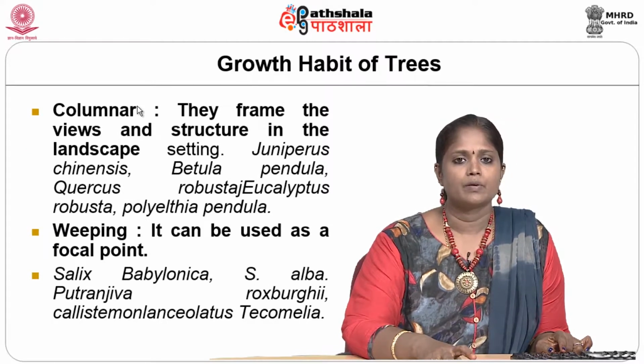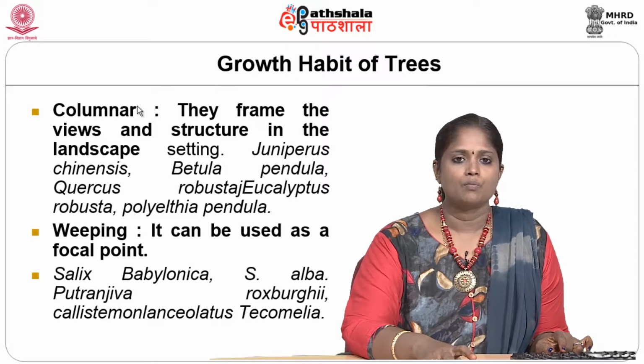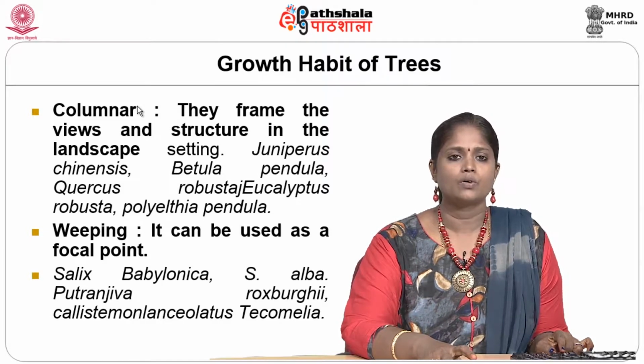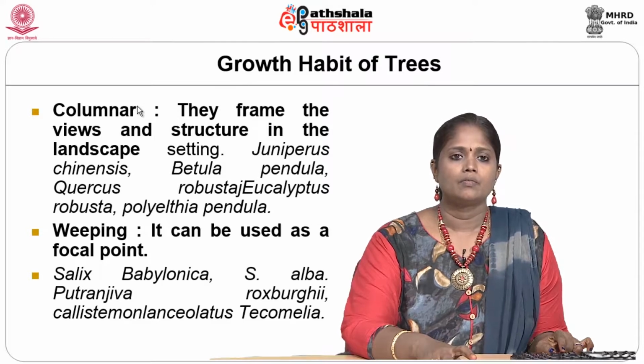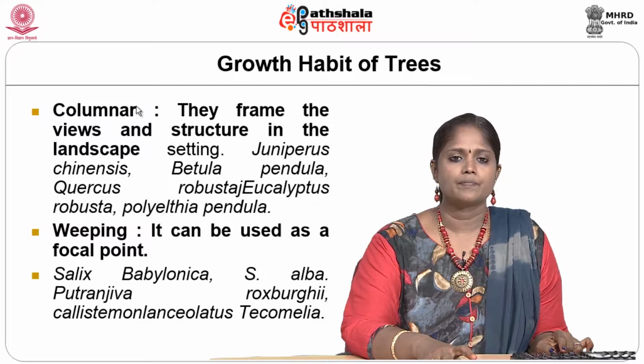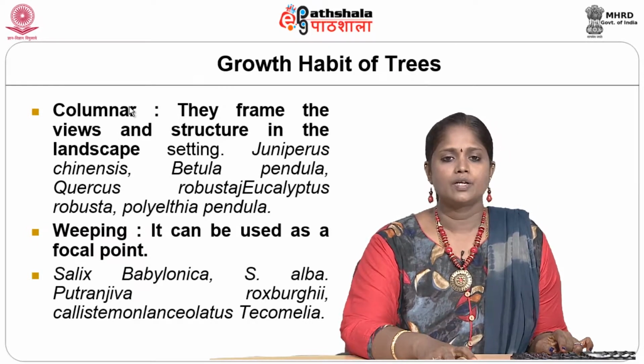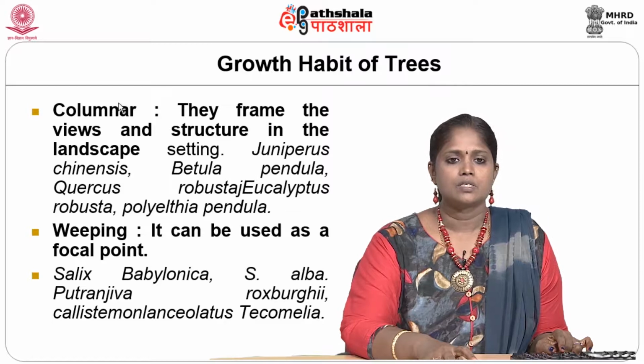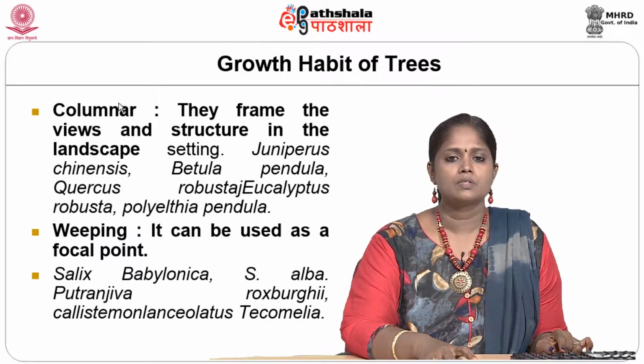Juniperus, Polyalthia pendula are the examples. Eucalyptus also comes under the columnar variety. They give a structure, like structural elements to the buildings. Certain plant materials will give us a weeping form, which gives a focal point. We have a picture later. Salix babylonica is an example, and certain examples are given below.